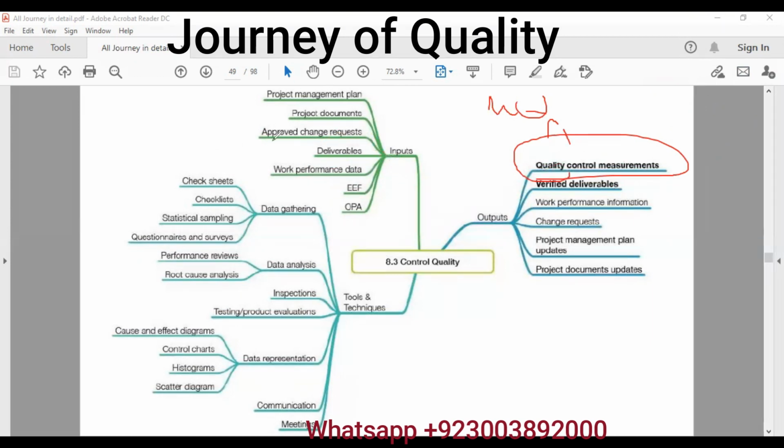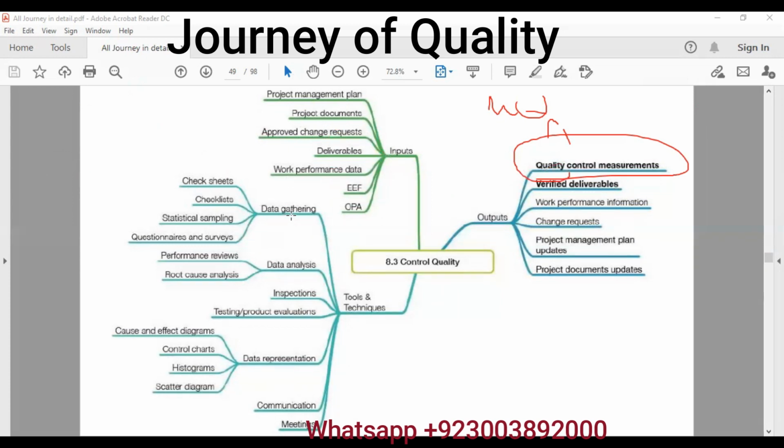If there is any change request that has been approved, it will come to approve change request. Do remember, approve change request goes only to four processes: perform integrated change control, direct and manage work, control procurement and control quality. So three in controlling, one in execution. So we will have a lot of tools and techniques here.